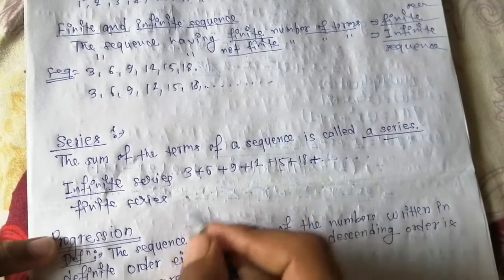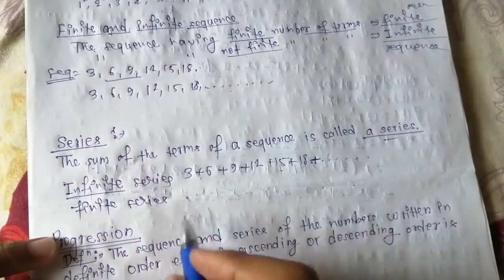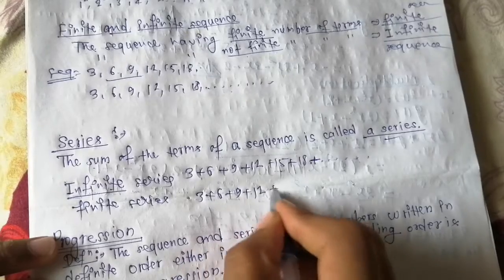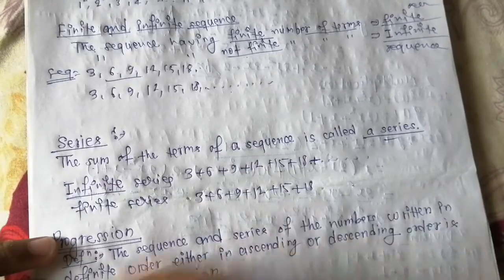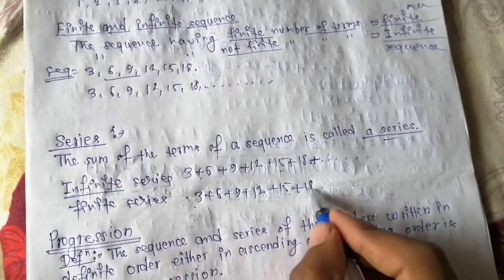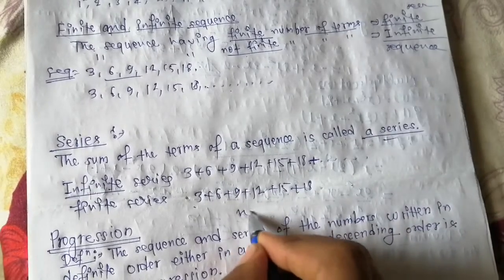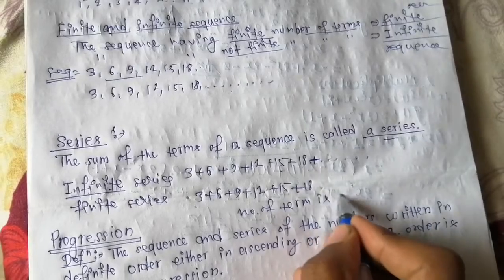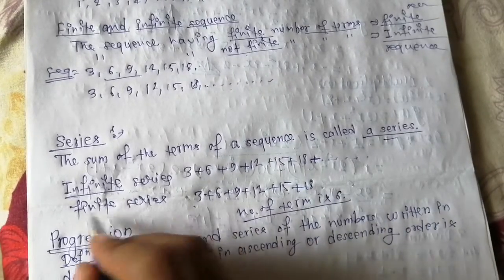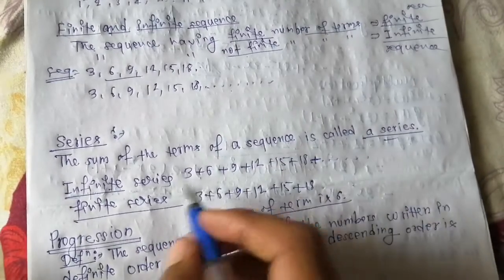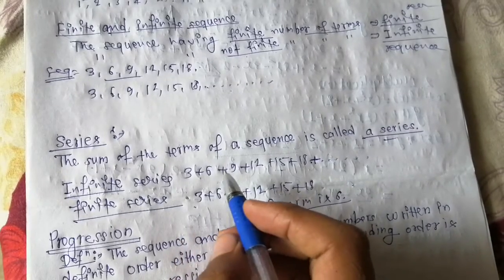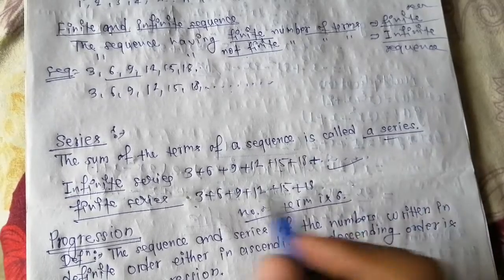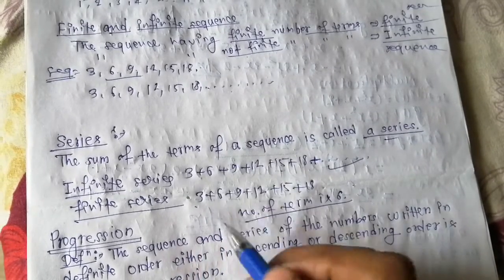The series 3 plus 6 plus 9 plus 12 plus 15 plus 18 has a fixed number of terms, that is 6, so it is a finite series. A series having an infinite number of terms is called an infinite series. It must be represented with plus or minus or both.